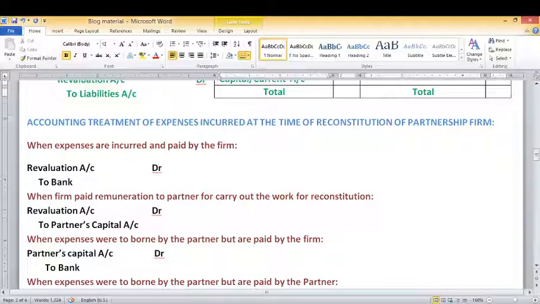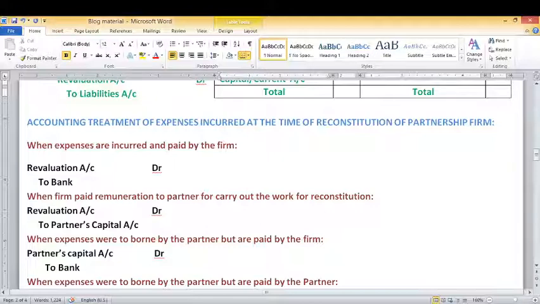So there are 4 cases when expenses are incurred and paid by the firm. These are the expenses which are incurred at the time of reconstitution of partnership firm. So when expenses are borne and paid by the firm, what will be our entry? Revaluation account debit to bank. As it is paid by the firm, that is why bank account will be credited. And these expenses are related to reconstitution of partnership firm, that is why these expenses will be debited to revaluation account.